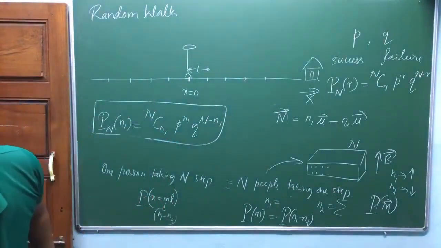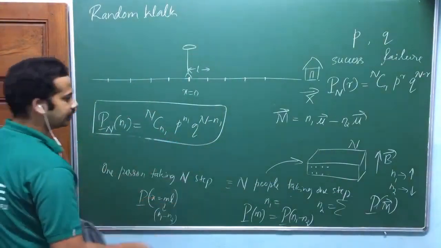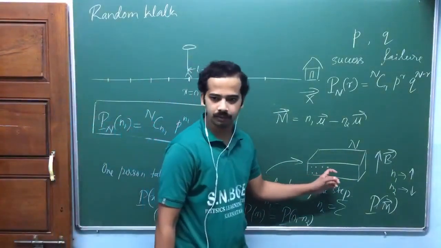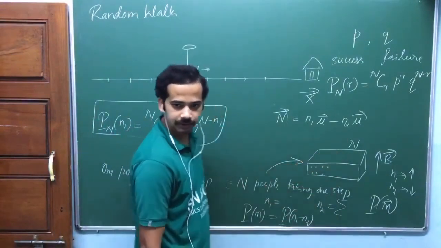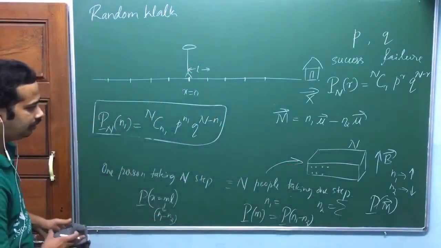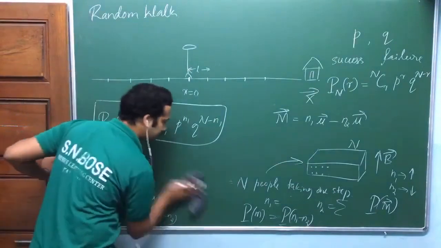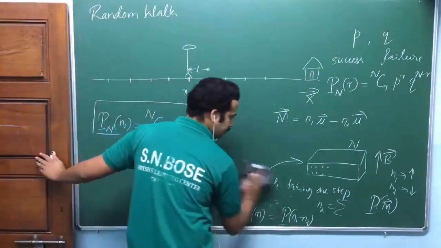Now look at here, next one. This is a one dimensional random walk. So this is also a one dimensional random walk. Is that okay? This spin of an atom placed in an external magnetic field, that's also a one dimensional random walk. That's what I was trying to convey. Any question quickly?